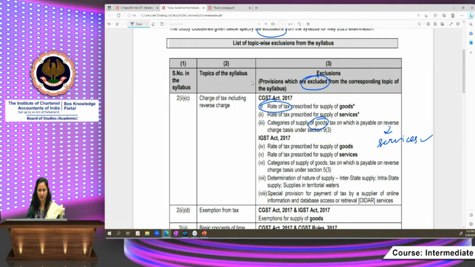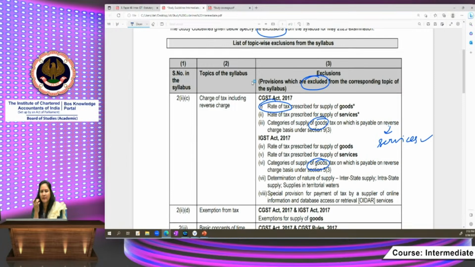goods are not covered. Similarly, for the IGST Act 2017, rate of tax prescribed for supply of goods and services is not expected from you. Categories of supply of goods, tax on which is payable on reverse charge basis under section 5(3). Determination of nature of supply, interstate supply, intrastate supply, supply in terrestrial waters: at intermediate level, you are not expected to determine the nature of supply.